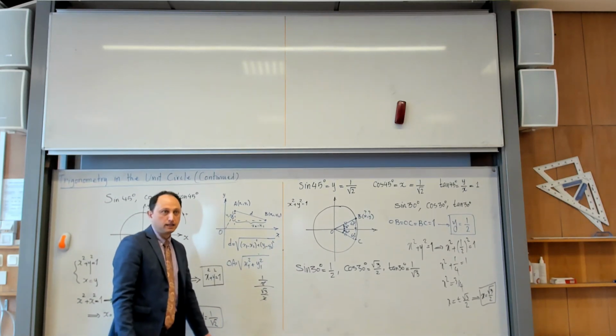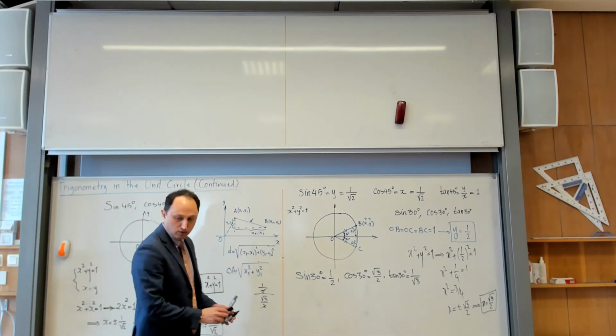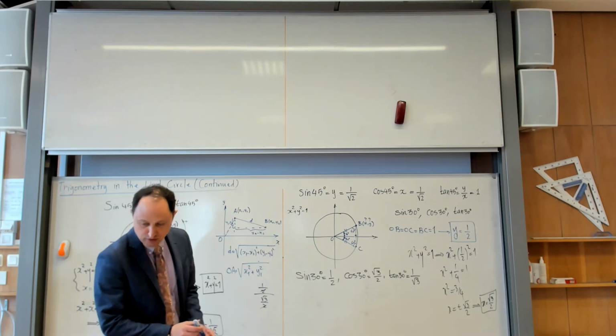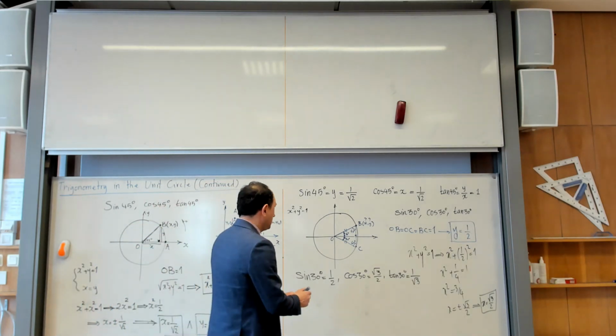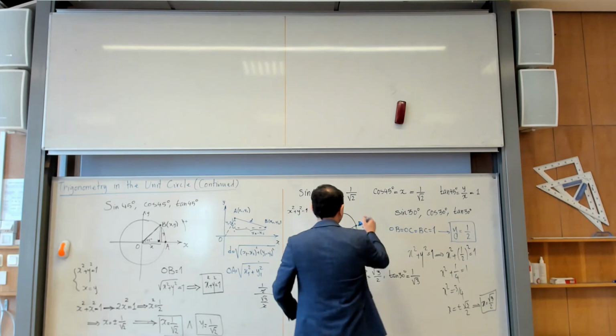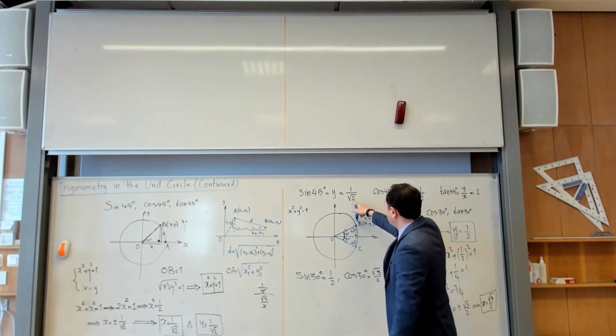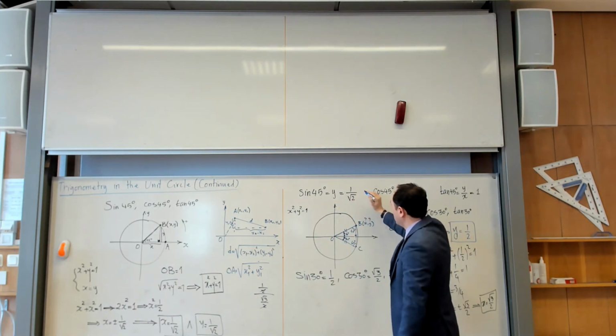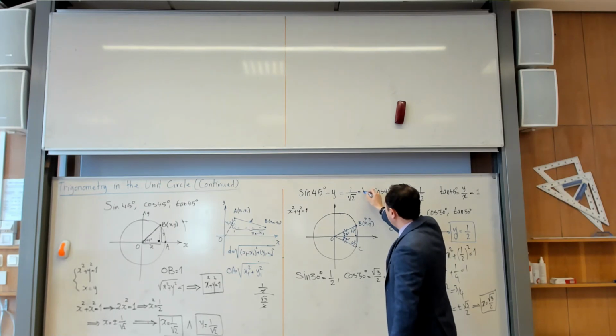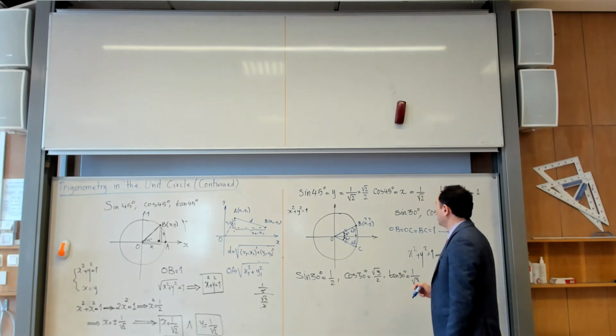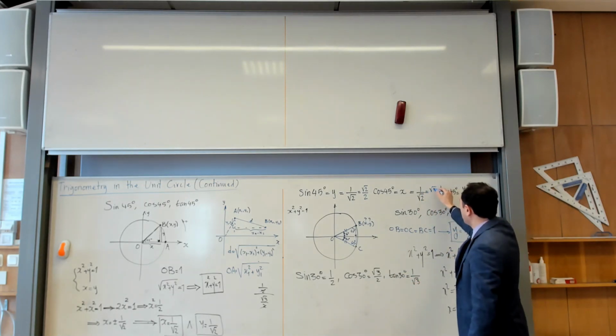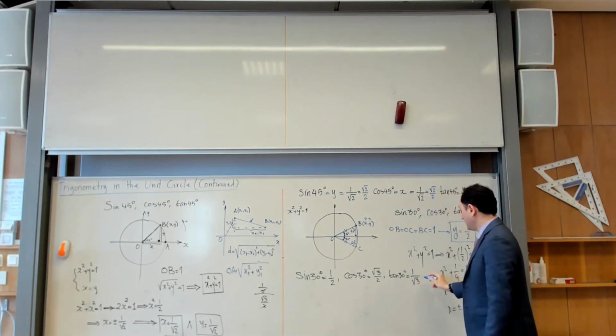Yeah. But let me also say, some books, I don't know what the convention is in your book, usually people prefer to not have surds in the denominator. This is not wrong, but let me go back and write it with a different color. That number is exactly equal to this number. So that number is also exactly equal to that number. For the same reason, this number is also exactly equal to this number.